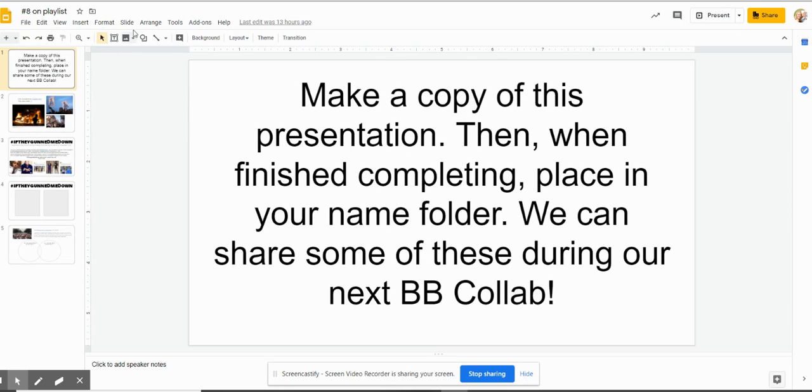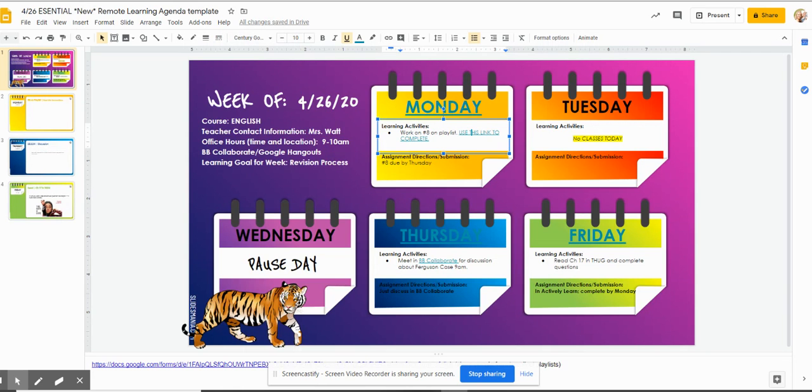Once you finish completing that, you're going to hit this little folder. I'm going to use my little circle up here in the left-hand corner. It says Move. That's where you're going to move it into your name folder. Remember, that's the turn-in folder, the virtual folder we set up at the very beginning of the school year. Utilize that space to turn this in. So this is all number 8. Again, you don't have to actually complete anything on the playlist.